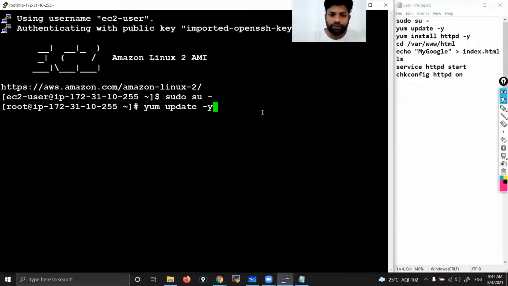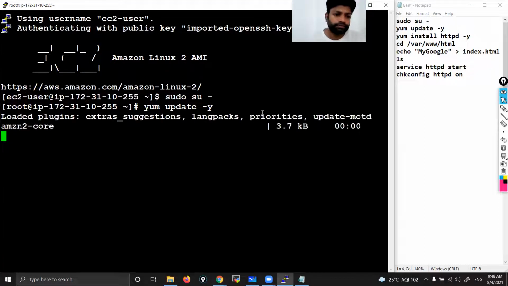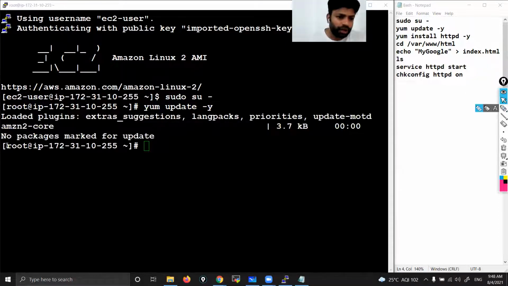So yum update -y. Now press enter. If any updates are there, only then will it pull them. If no updates are there, it won't take any. Now press enter. Okay, it is saying that no updates are there. You can see, no packages marked for update. That's okay, fine. That means my instance is already up to date.